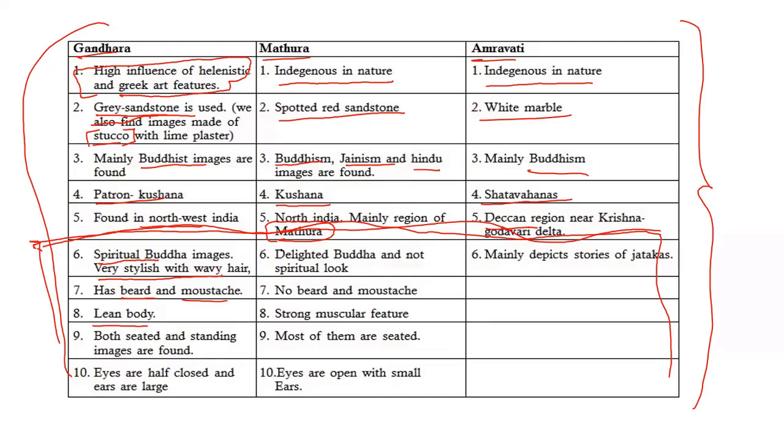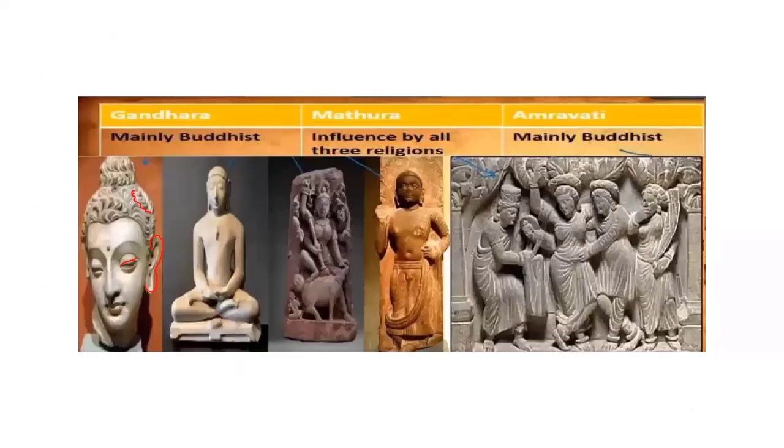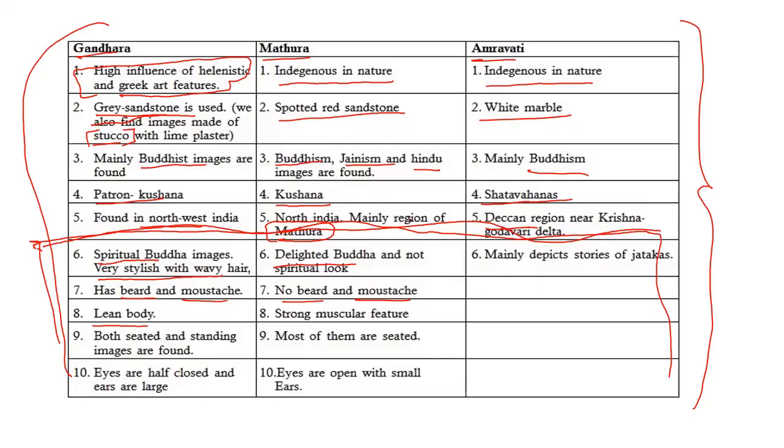Then what about the depiction of Buddha in the Mathura School of Art? Delighted Buddha, not the spiritual look, a normal, happy look. No beard, no mustache, a clean shave Buddha. You can see here, clean shave Buddha. The body was strong and muscular, with biceps, triceps, along with six packs, found in Buddha sculptures.